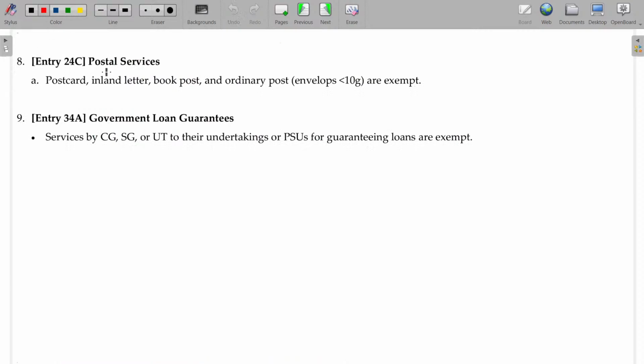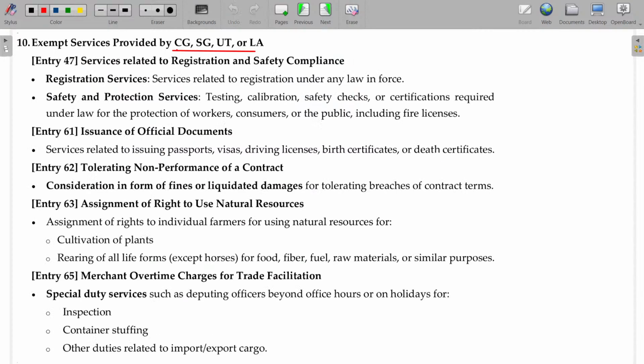Postal services: postcard, inland letter, book post, ordinary post. Ordinary post envelopes with weight less than 10 grams are exempted. Government loan guarantees are also exempted. Okay, whenever the government gives a guarantee for loans, any amount charged for that will not be applicable for the GST.